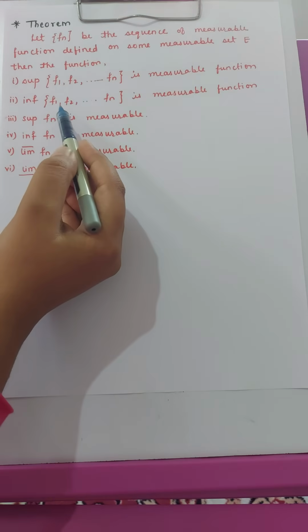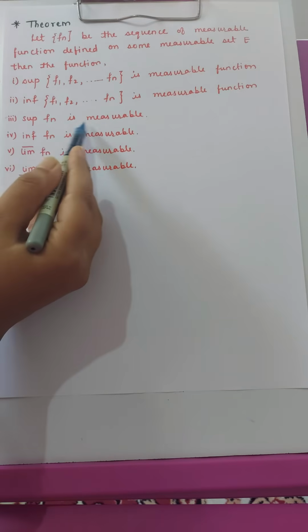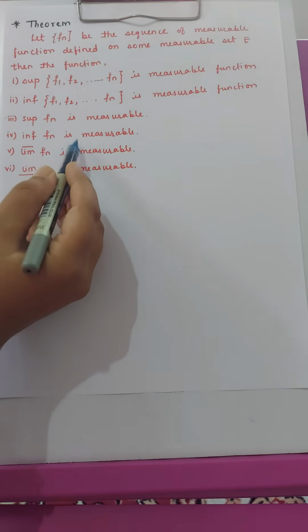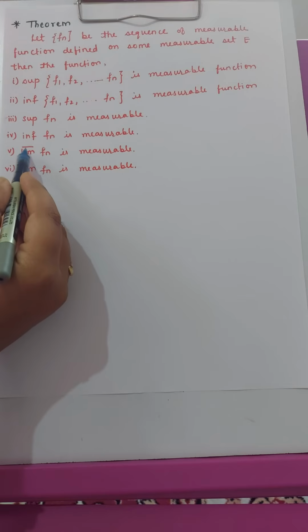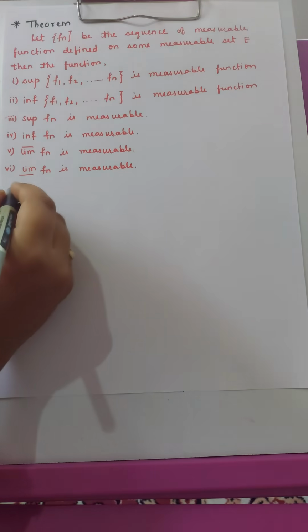Then infimum of f1, f2 up to fn is measurable. Then supremum of fn is measurable. Infimum of fn is measurable. Limit superior of fn is measurable and limit inferior of fn is measurable.